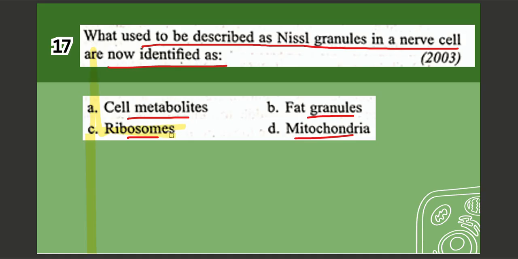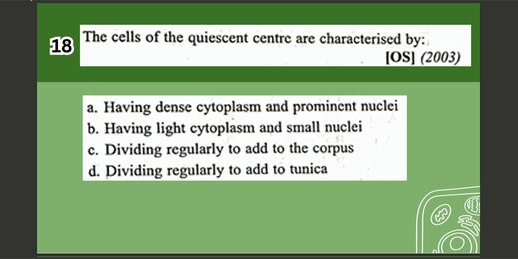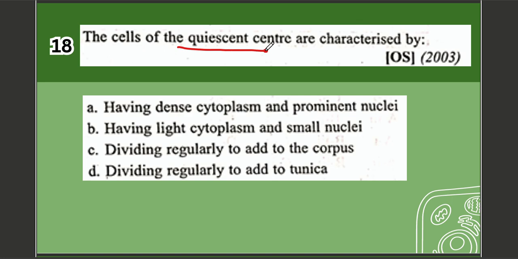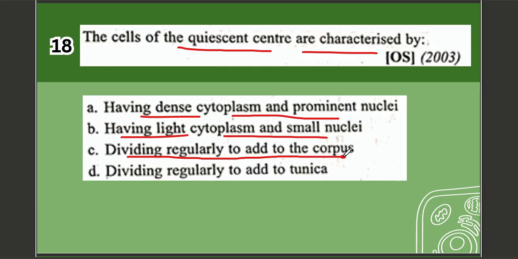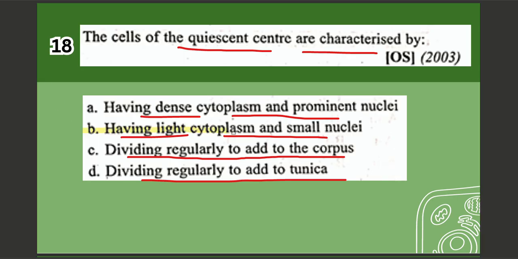Next question. Question number 18. The cells of the quiescent center are characterized by A. Having dense cytoplasm and prominent nuclei, B. Having light cytoplasm and small nuclei, C. Dividing regularly to add to the corpus, D. Dividing regularly to add to tunica. The correct option is option number B, which is having light cytoplasm and small nuclei.